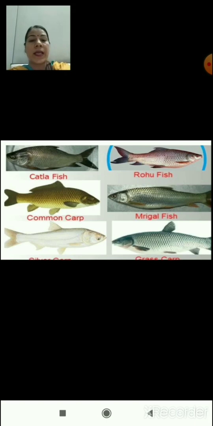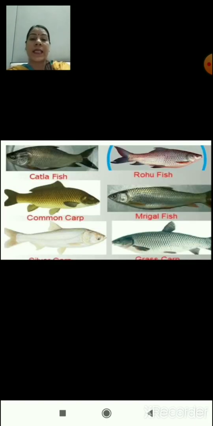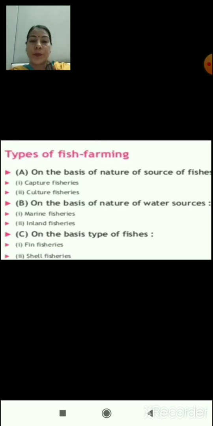Here in this slide again you can see different types of fishes, that is katla fish, rohu fish, mrigal fish, common carp, silverfish and grass carp. Fish farming can be divided into different types on the basis of nature of source of fishes.